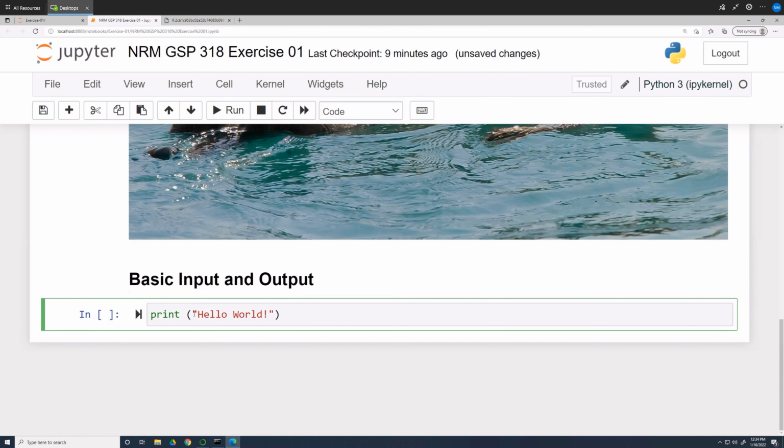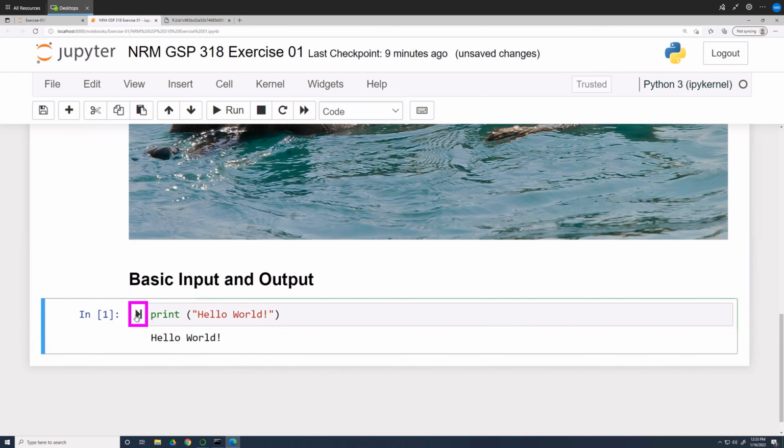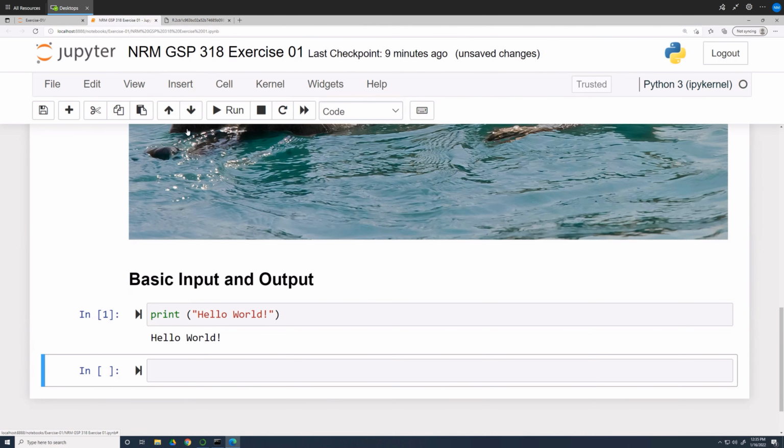Notice how Jupyter helps you out a little bit by automatically including the closing quotation mark and closing parentheses. You can run this cell by clicking on the Run icon to the left of the cell. The output appears below. This is the advantage of Jupyter Notebook. You can immediately run a piece of code and see the results. You can create another cell below by going to Insert, then Insert Cell Below. This will create a new cell below the current one selected.